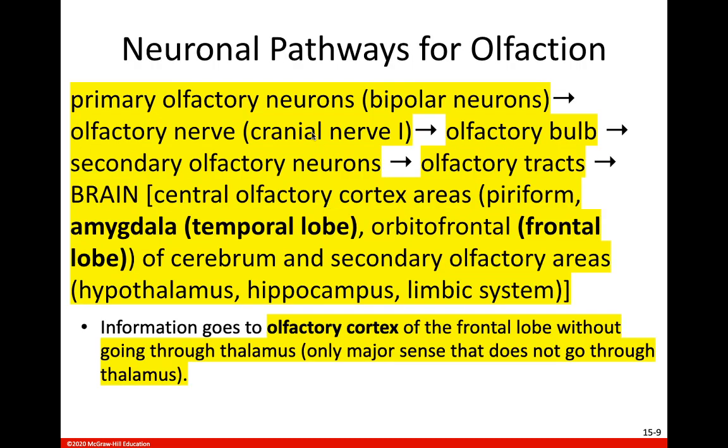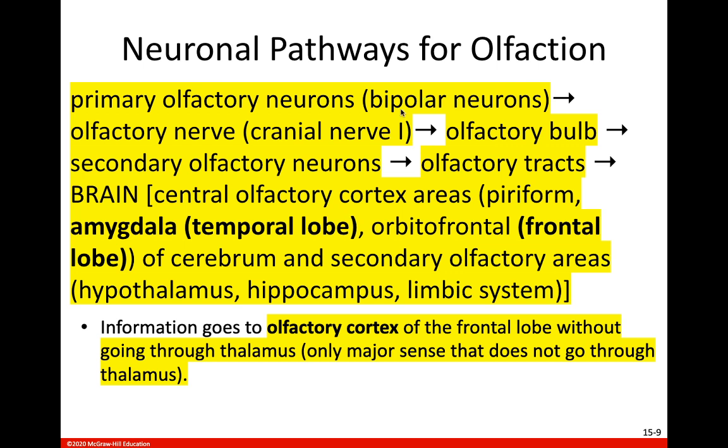Okay, so the specific pathway that the action potential takes to get to the brain: you start again with that odorant molecule binding to the receptors on those olfactory cilia, those olfactory hairs, and then this generates an action potential in the primary olfactory neurons in that olfactory epithelium. And again, these are those rare bipolar neurons. You have them in your nose, and you also have some in the retina of your eye. We'll talk more about that next week. So the primary olfactory neurons, which are bipolar neurons, are where the action potential is generated first.